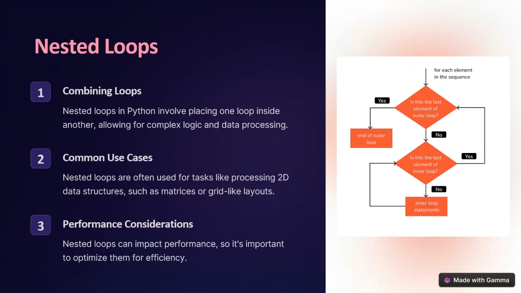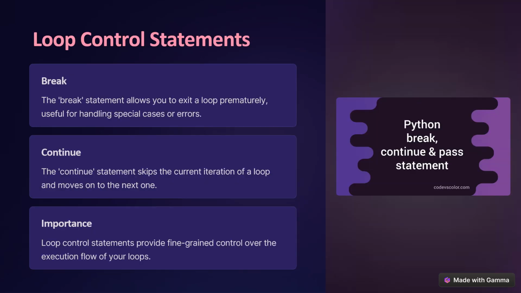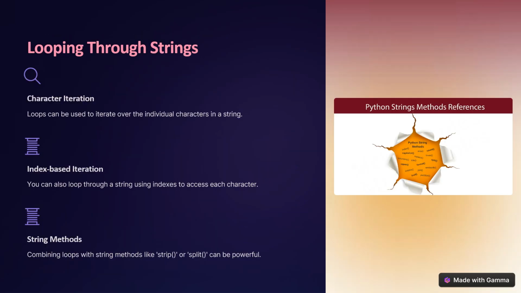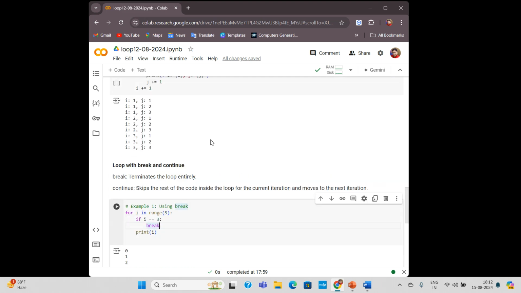Nested loop means one loop inside another loop. And we have also seen different kinds of programs which I have shown you here through the Google Colab. So I hope you have understood.